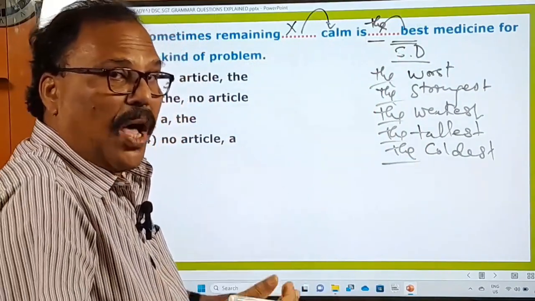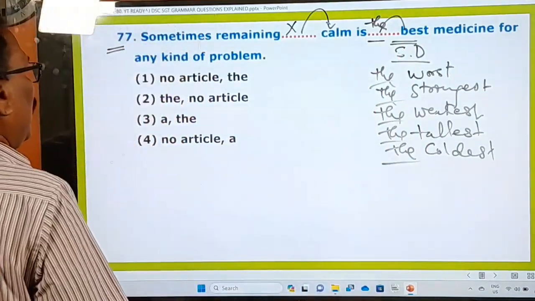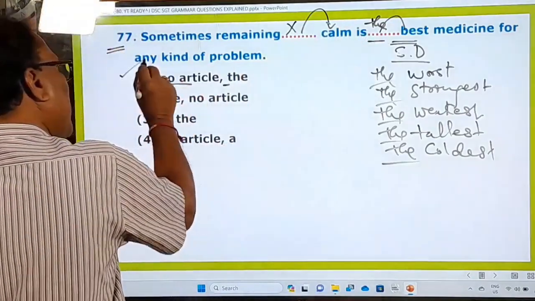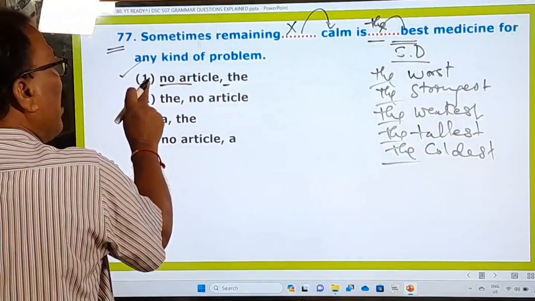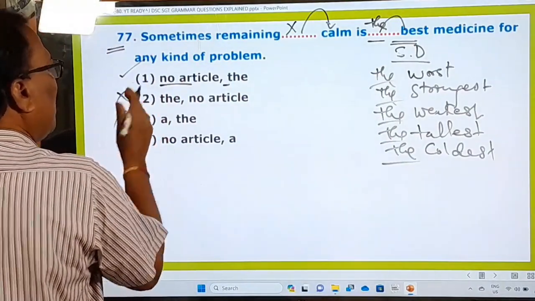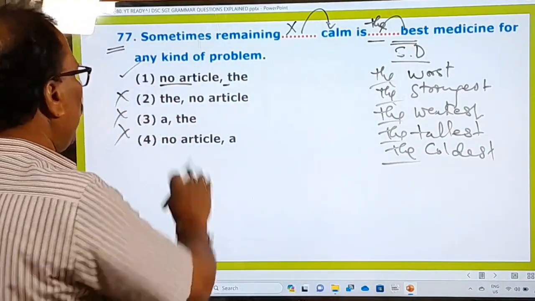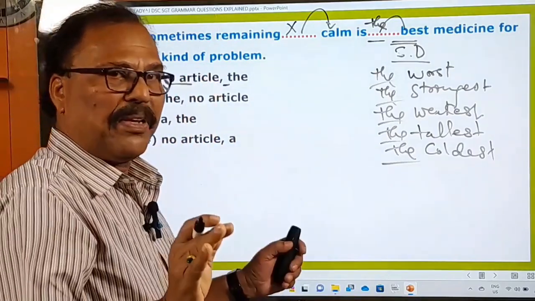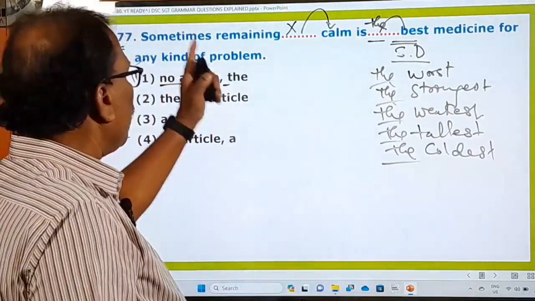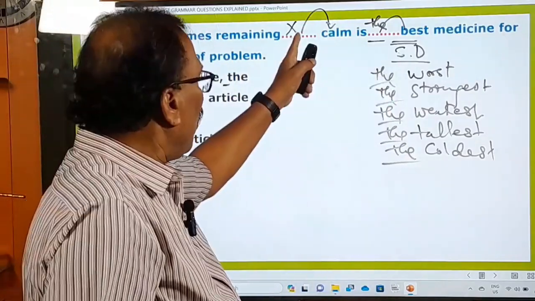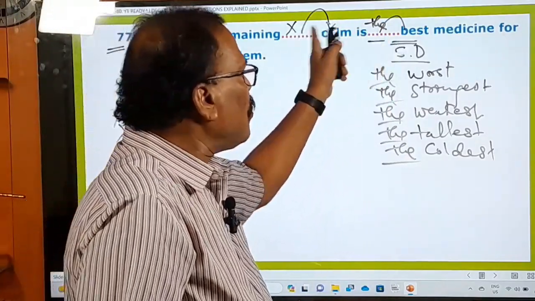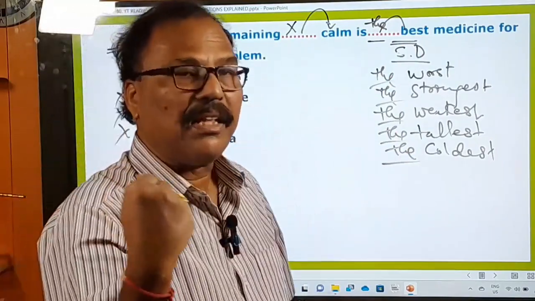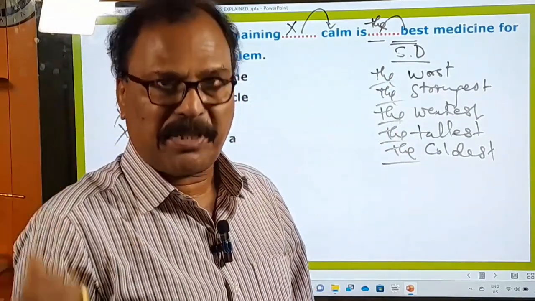So, where is the option? Let us see that here. The very first one, no article and the. The very first one is your option, and all other options are not correct. So that's why we drop them. Only this is your answer. Are you following me? So simple. And from this question, you have learned this rule, and this rule also. These two rules you have learned from this very question. That is the advantage of practicing the previous year's question papers, right?